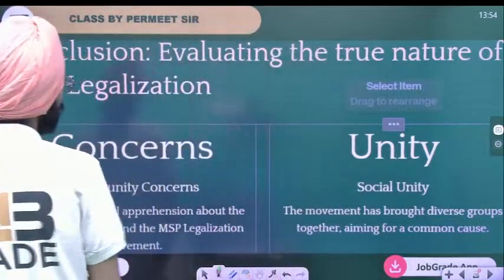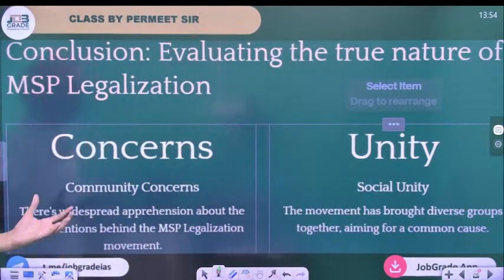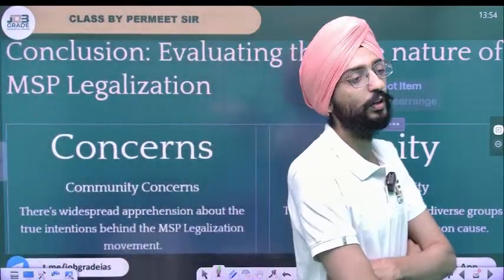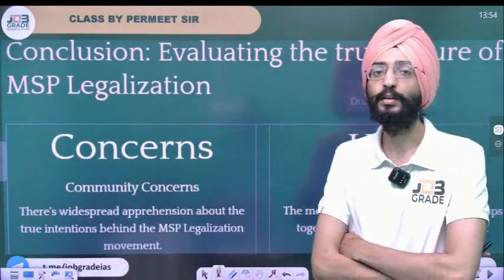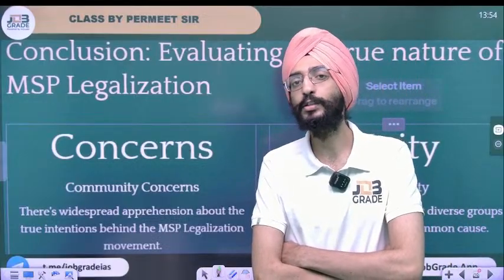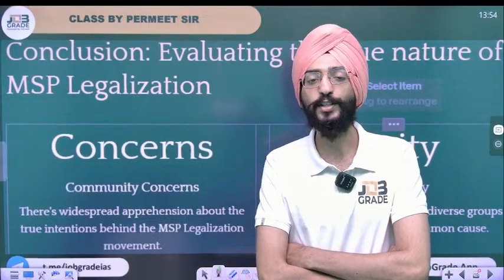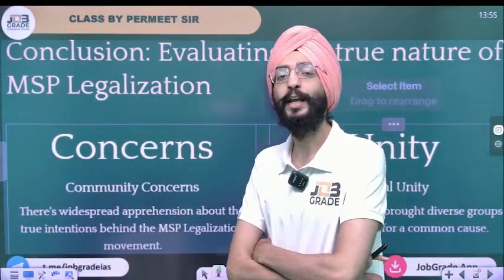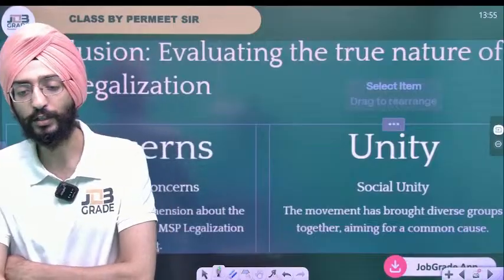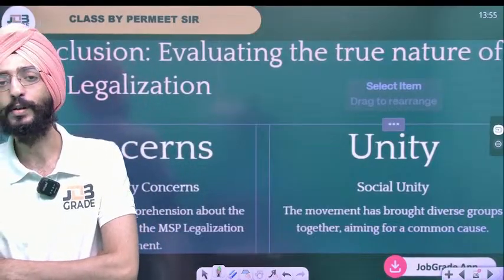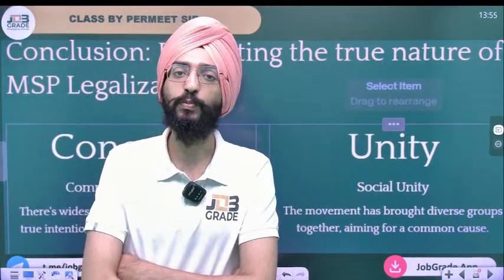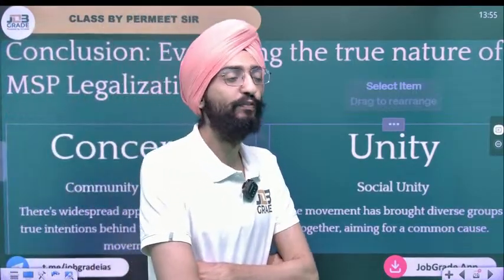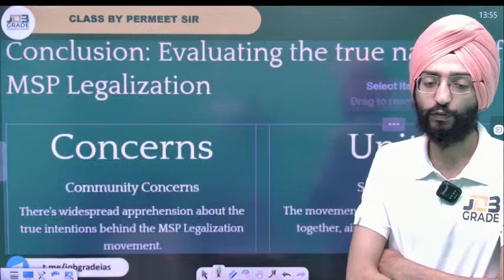Now the conclusion. Of course, there have been community concerns. Farmers want income security. Farmers want legal backing. But again, one of the major criticisms of MSP and subsidies is that they are given to non-beneficiaries. A major chunk of MSP is being taken by the large farmers. That's again one of the criticisms. So there have been a lot of bottlenecks and loopholes in the system that the government needs to address before going with any other formation.